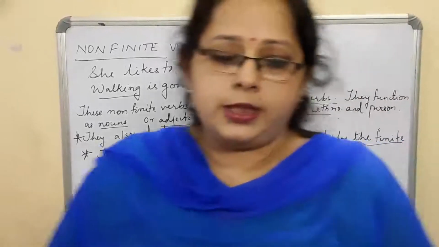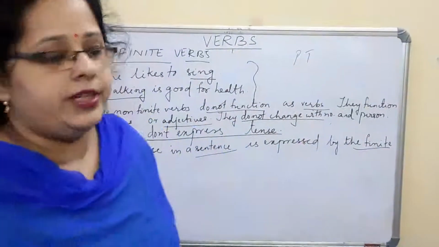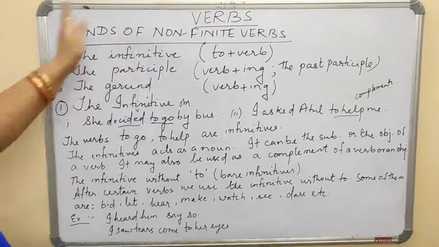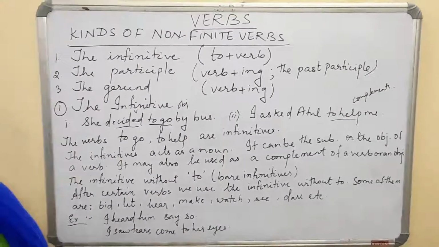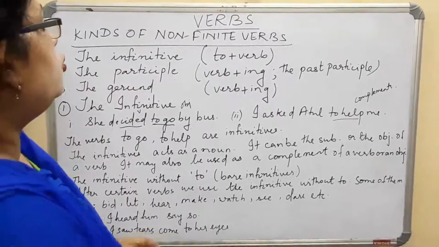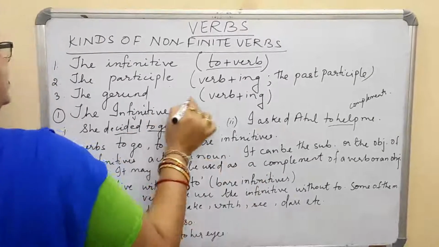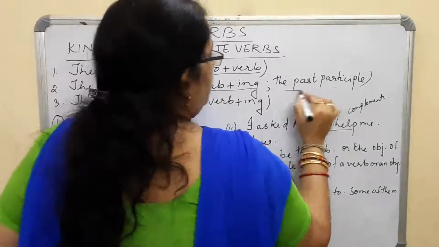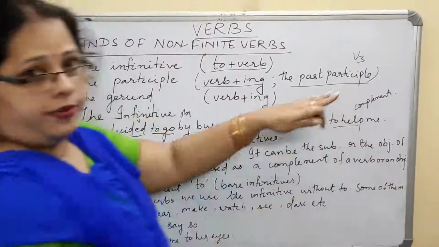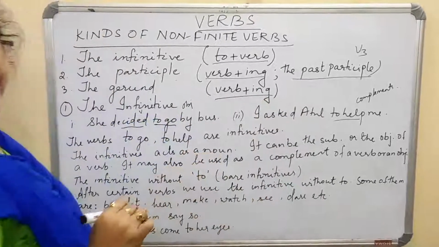After this, I am going to explain to you the kinds of non-finite verbs, that is the infinitive, participle or gerund. Now see the kinds of non-finite verbs. What are the three kinds of non-finite verbs? First one is the infinitive, that is to plus verb. Before the verb you are going to add a to. The participle, that is verb plus ing, or the past participle. Past participle, you must be remembering, is the V3 form. Next one is the gerund. Gerund means verb plus ing.